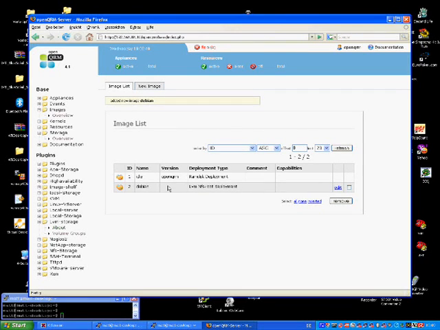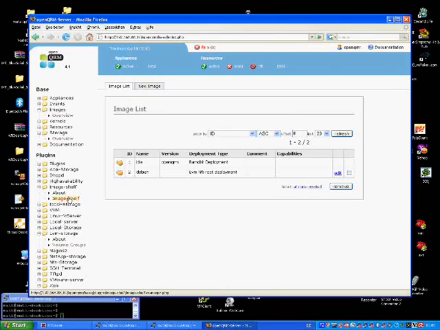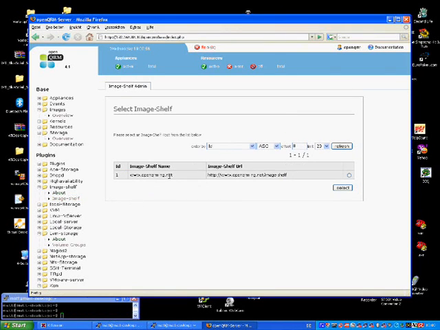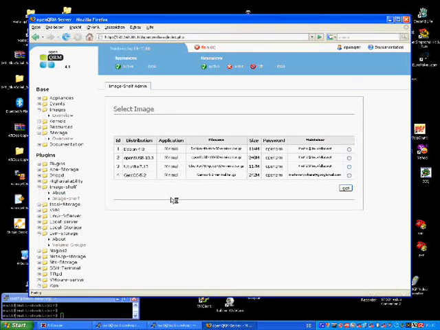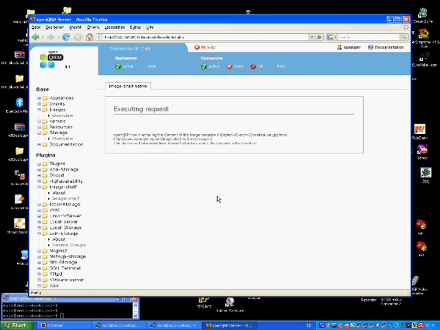This server image is still empty, so now we want to populate it with a well-known to work server template from our image shelf plugin. First we select the image shelf server. Then the server template we would like to get, and the image we would like to put it to. OpenQRM will now populate this server image and inform us about the status in the event list.